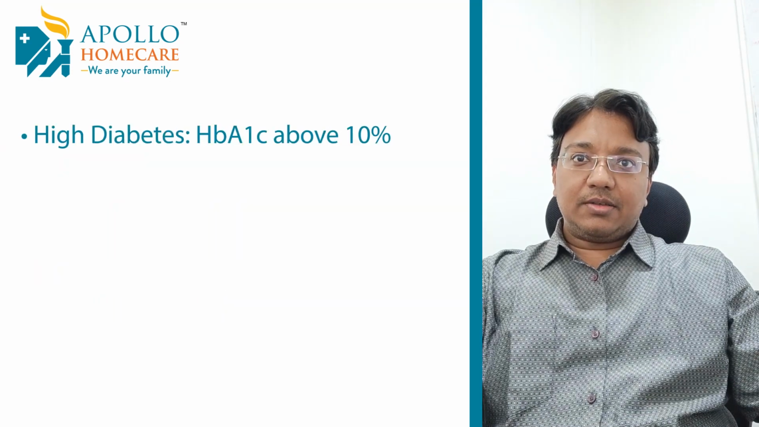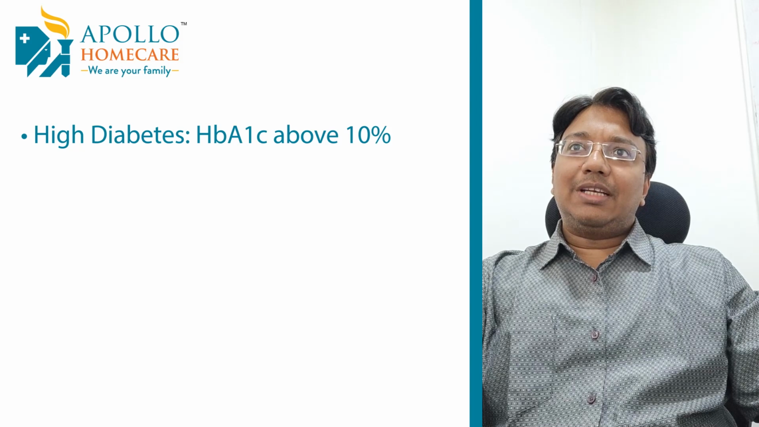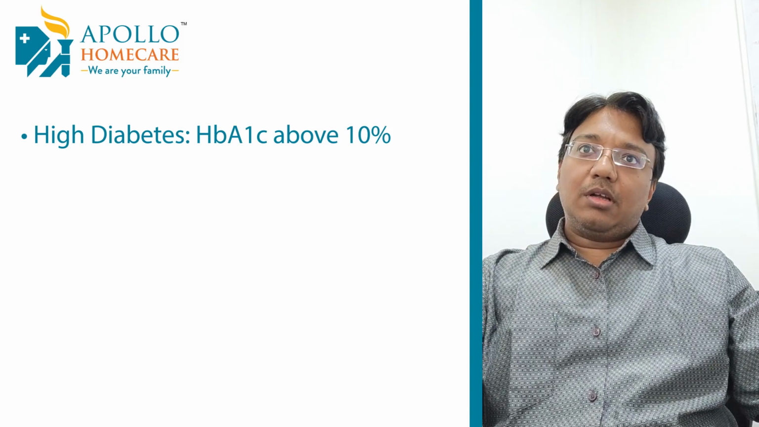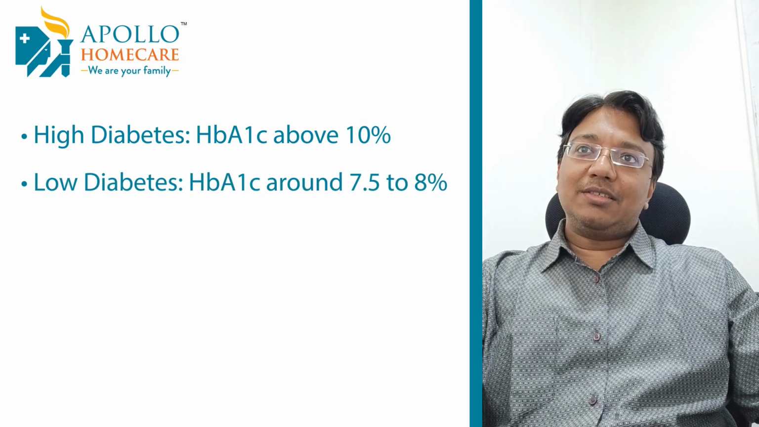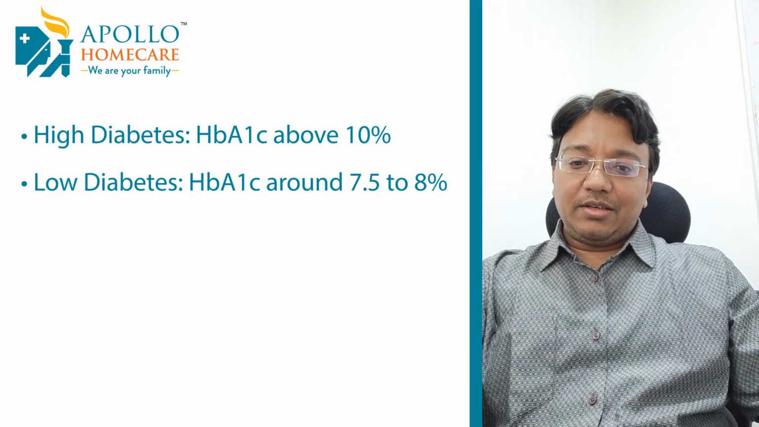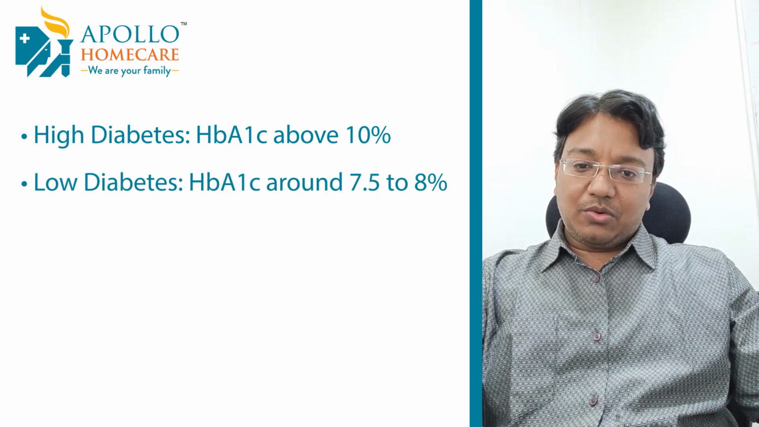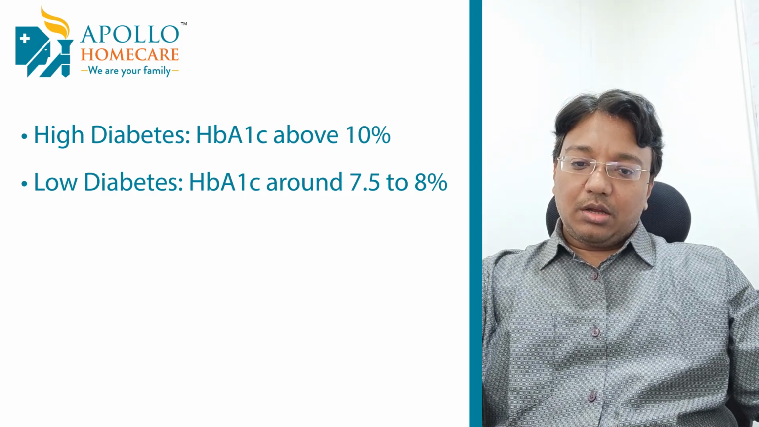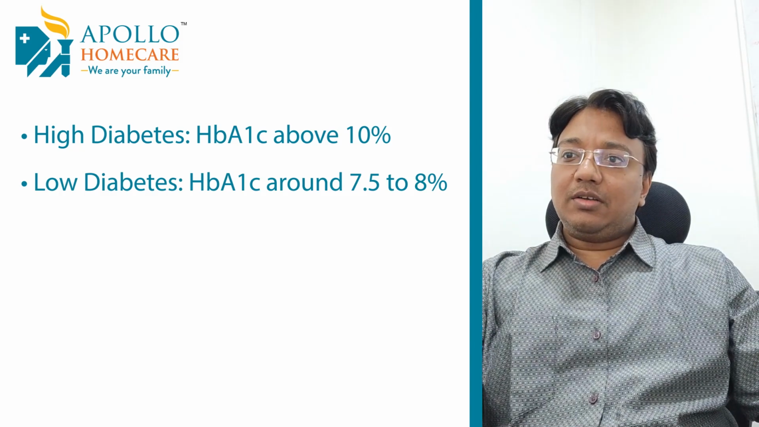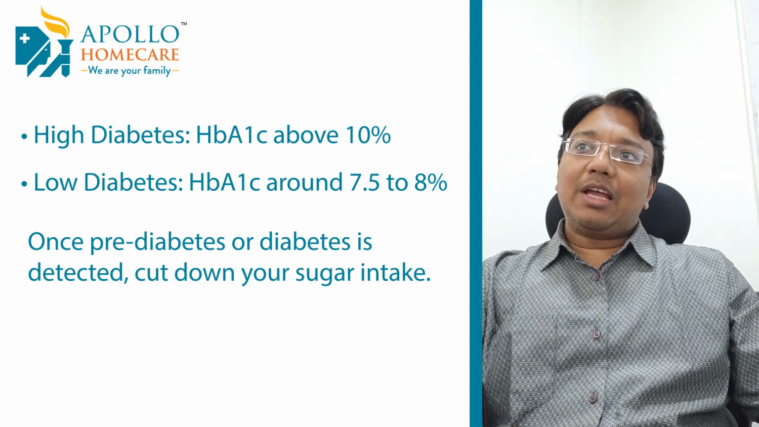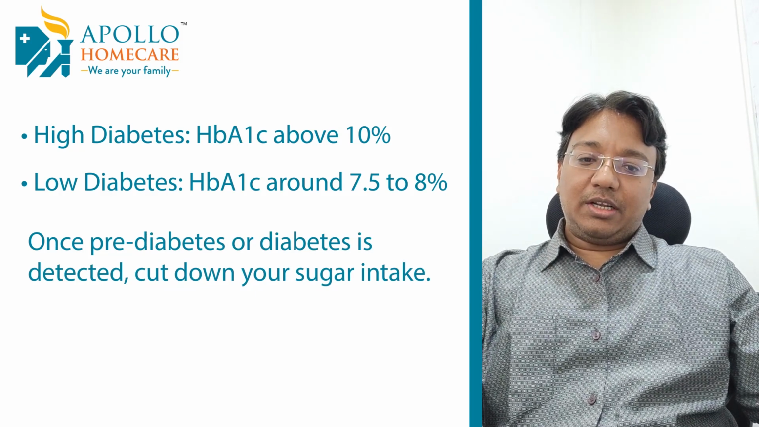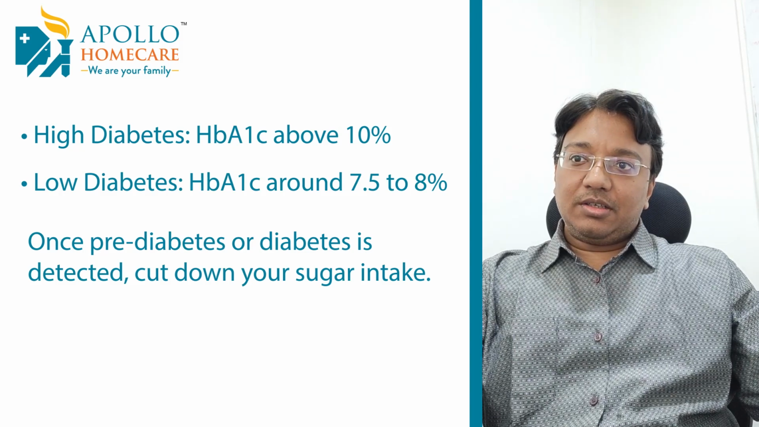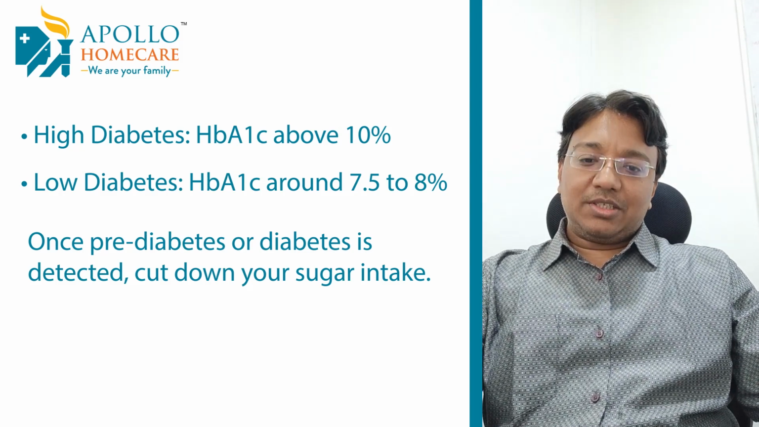High diabetes is a very arbitrary term. You can say HbA1c about 10 is high, and low diabetes around 7, 7.5, 8. There are no guidelines as such for that. As far as sugar intake is concerned, once you have pre-diabetes or diabetes, you have to minimize your sugar intake. Stop it. Stopping would be the best thing.